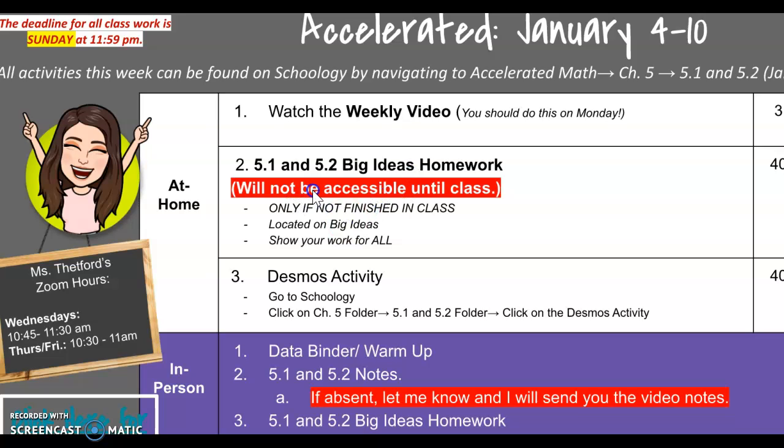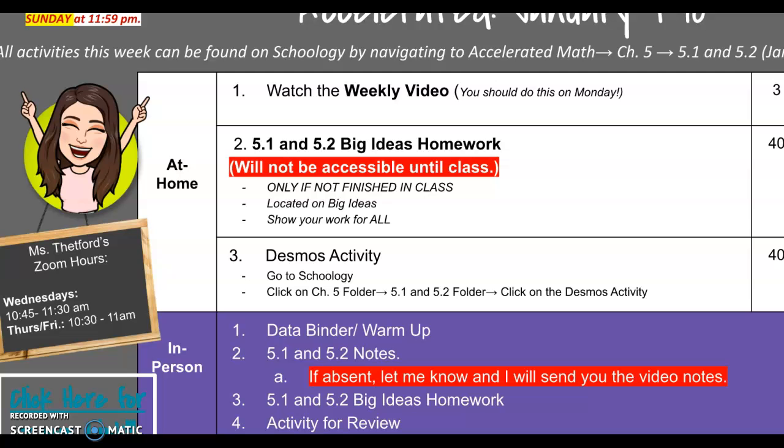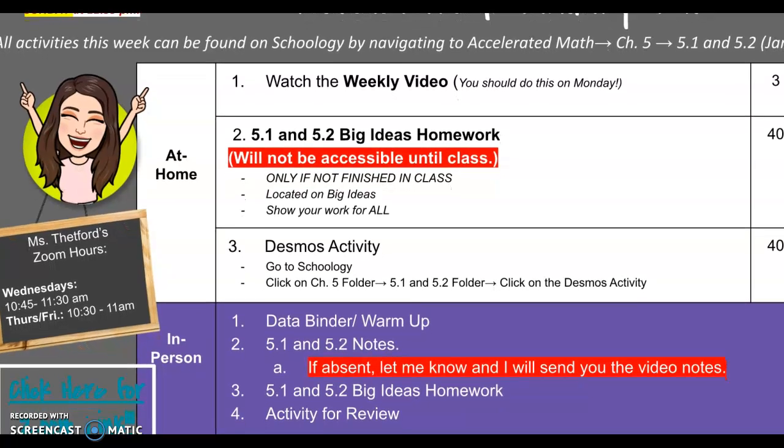And then we also have our 1.5 or 5.1 and 5.2 big ideas homework. This will not be accessible until after class because you wouldn't have taken the notes yet. And then in class, like I said, we're going to do notes. We're going to do that homework, and then we're also going to review a little bit and do an activity.